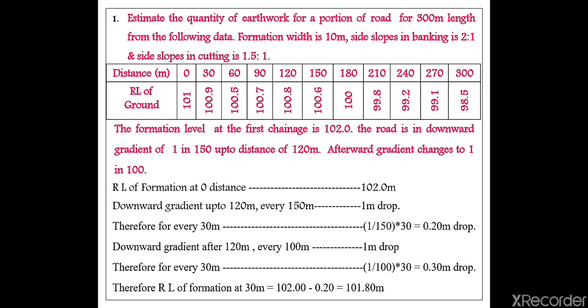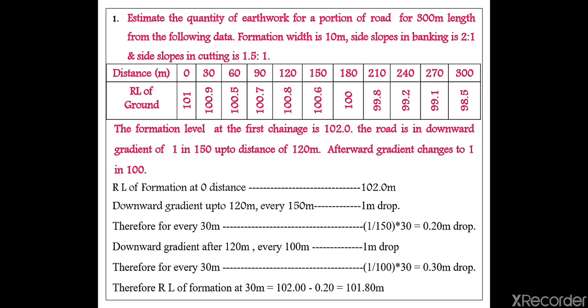How much drop it is having, that I have to calculate. How to calculate? They had already given that up to 120 meter it is 1 in 150. That means downward gradient up to 120 meter, at every 150 meter 1 meter will be the drop. 1 in 150 means at every 150 meter there is one drop.